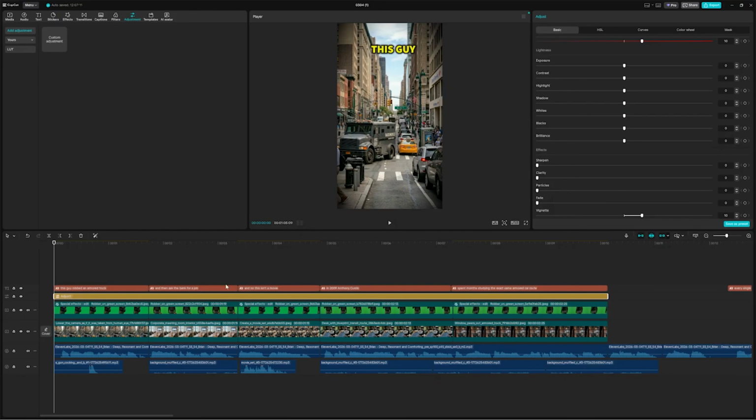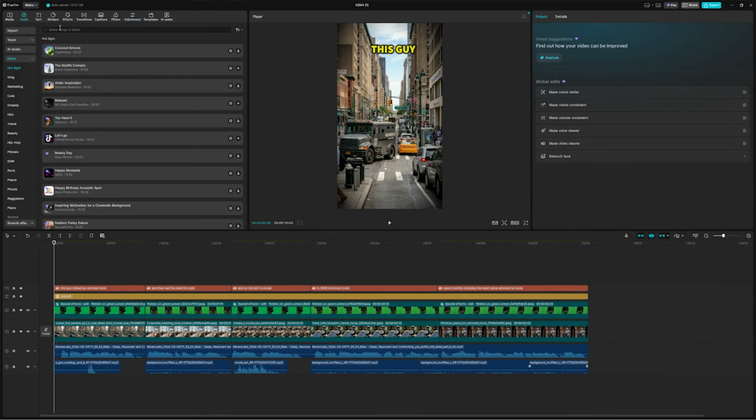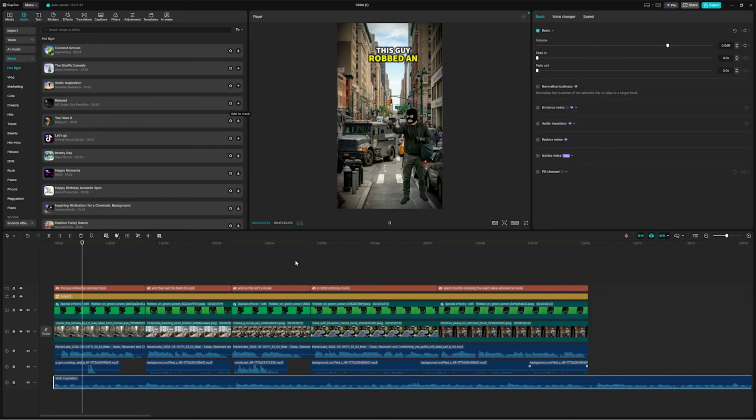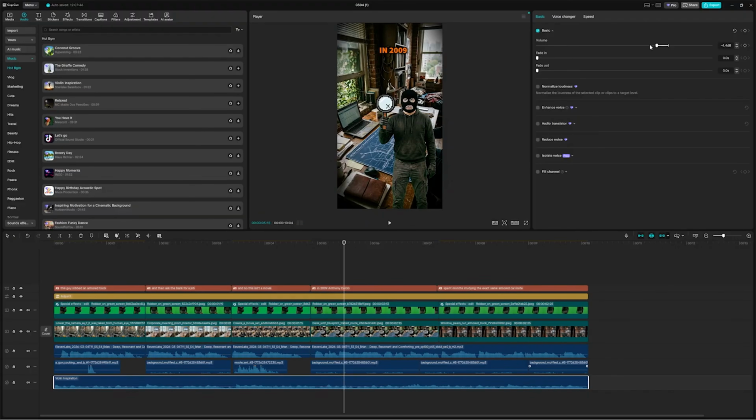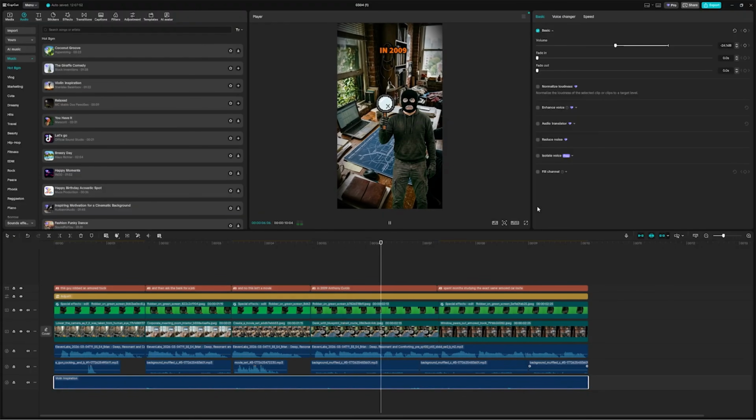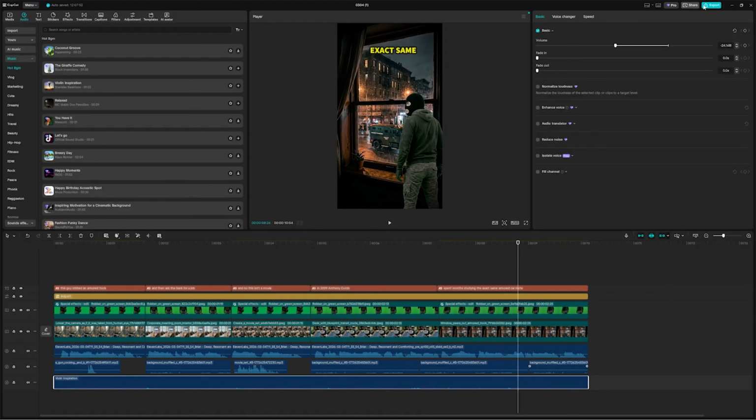The last thing we'll do is add audio. Head to the audio tab and add in a dramatic violin track to increase the tension of the video. Once it's in place, head to the top right and lower the volume to around -25 decibels. That's the video ready, so you can now export it. So stop overthinking and start creating.